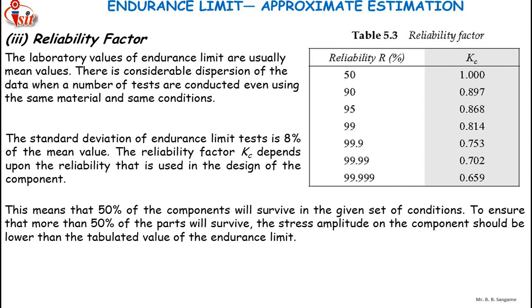So this is the reliability factor Kc. It depends on the reliability that is used in the design of the component. The greater the likelihood that the part will survive, the more is the reliability, and the lower is the reliability factor. The reliability factor is 1 for 50% reliability. This means that 50% of components will survive in the given set of conditions. To ensure that more than 50% of parts will survive, the stress amplitude on the component should be lower than these tabulated values.